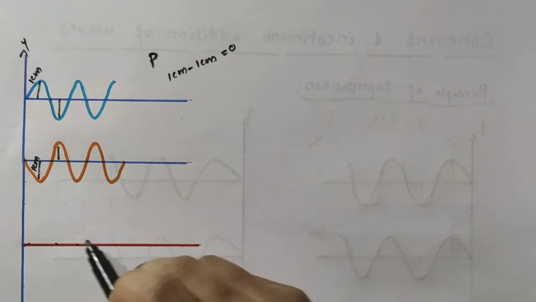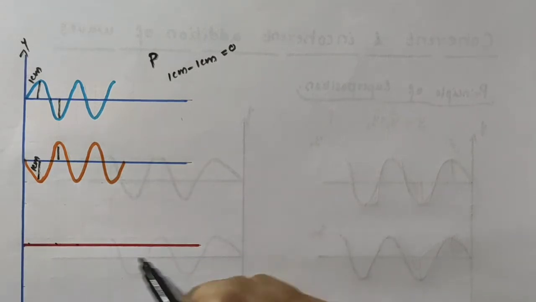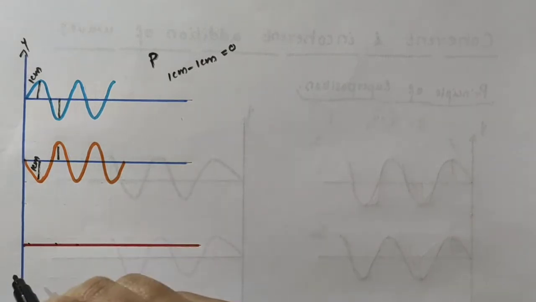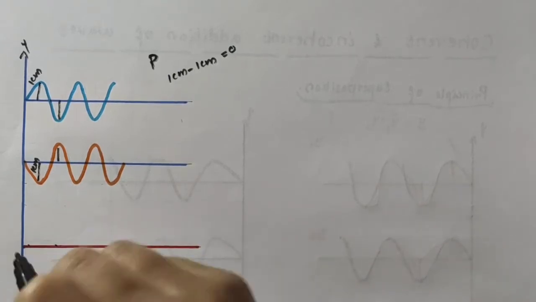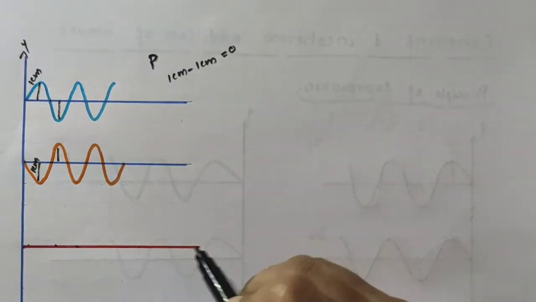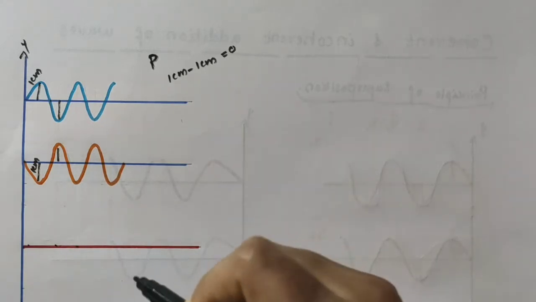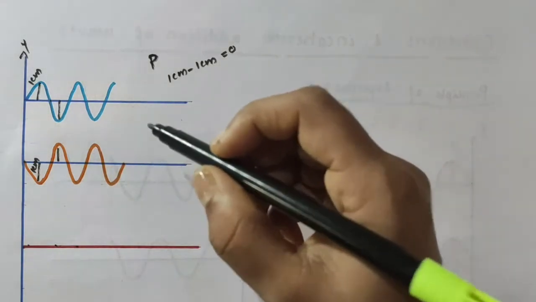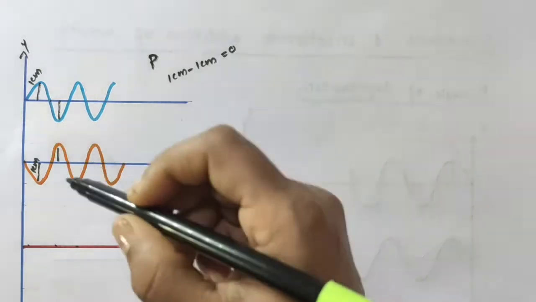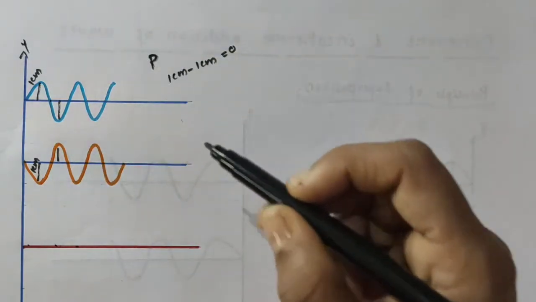So this cannot really be considered a wave. We have drawn the net displacement like this, along the mean position. That is, the particle at P will remain in its mean position. It won't execute a motion like this.